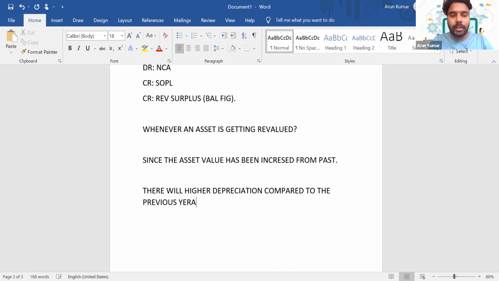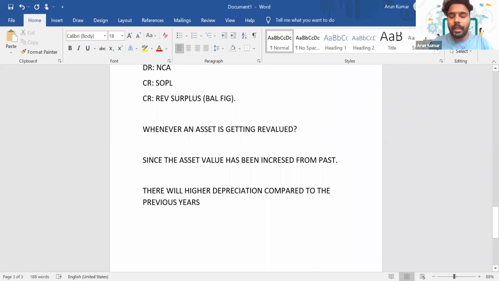Since the depreciation has increased compared to the previous years, this excess depreciation will have an impact on your SOPL, right? What will be the impact there? Will it increase your profit or will it decrease your profit? Yeah, it will decrease your profit.